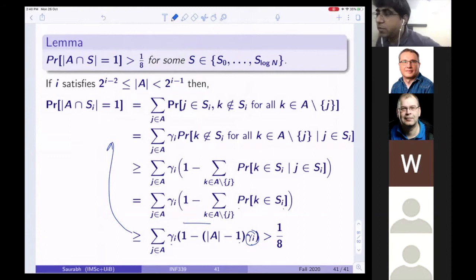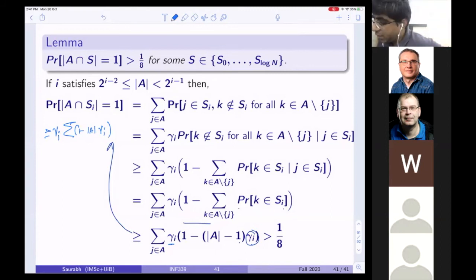Now, what I do is that I take out gamma I outside, and I leave this inside. Now, what I can say is, look, this is mod A minus 1 times gamma I. So this is a summation over, I can write it down, 1 minus mod A times gamma I.